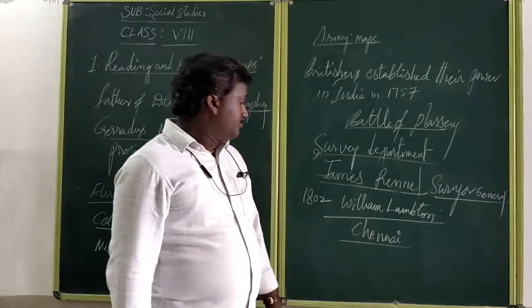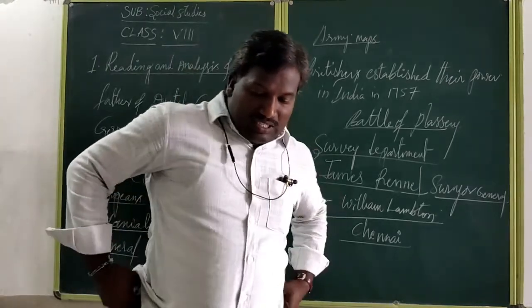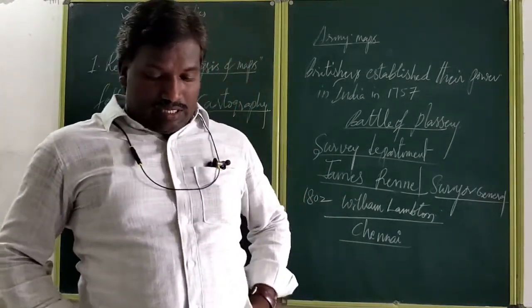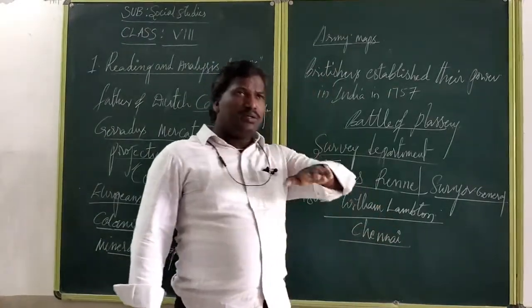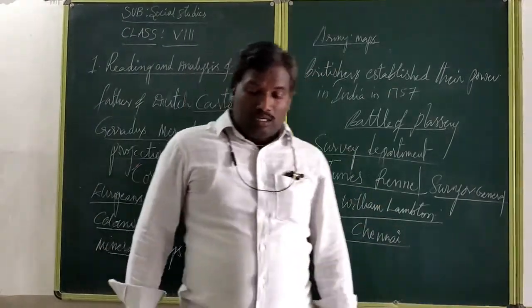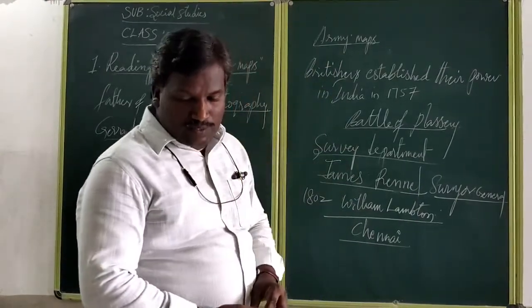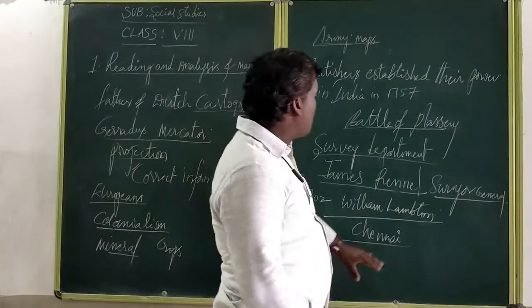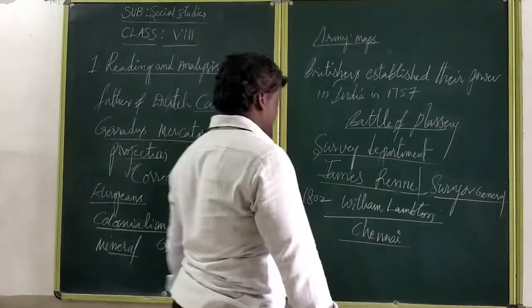Now at the same time, according to William Lambton, next is the Himalayas too. From Chennai up to the Himalayas, according to the heights, various maps, the survey was completed by George Everest.